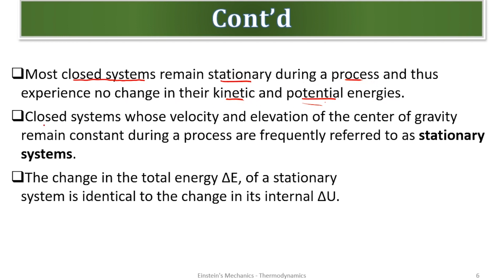You understand it? Closed systems whose velocity and elevation of the center of gravity remain constant during a process are frequently referred to as a stationary system. The change in the total energy of a stationary system is identical to the change in